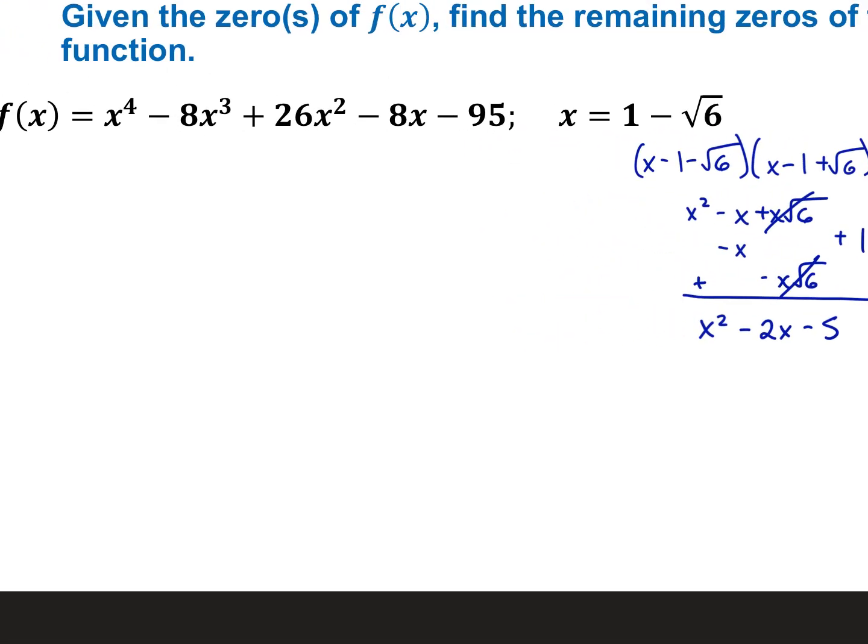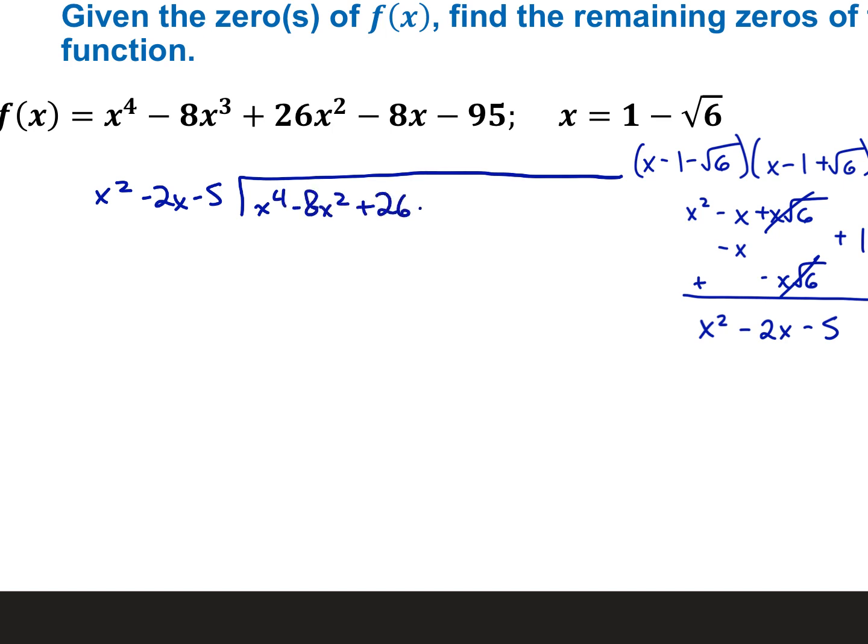And we're going to do long division with that into this polynomial, x squared minus 2x minus 5 being divided into x to the 4th minus 8x cubed plus 26x squared minus 8x minus 95. So we should expect to get a remainder of 0 here because 2 zeros are hidden in here. Both of them are represented by this, so we should still expect the same 0.